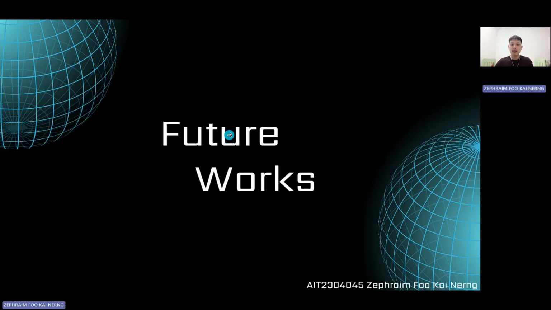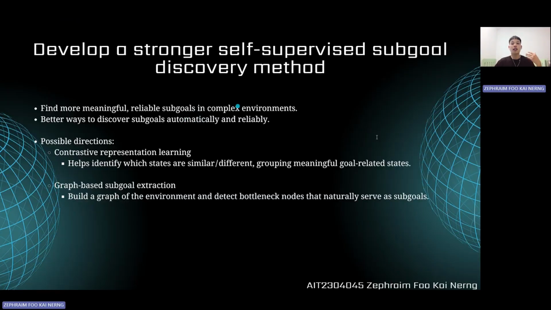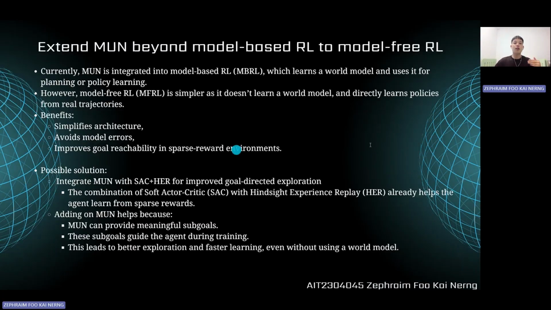That leads us to future work where we can improve these limitations, one of them being to build a stronger self-supervised sub-goal discovery method. Some examples we can use are contrastive representation learning, which helps identify which states are similar or different and groups meaningful goal-related states together, and graph-based sub-goal extraction. These two help make MUN smarter at automatically choosing which states matter, especially in noisy environments. The next one is to extend MUN beyond just a model-based method to a model-free